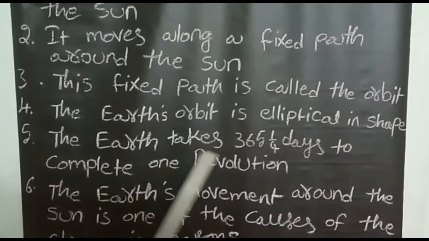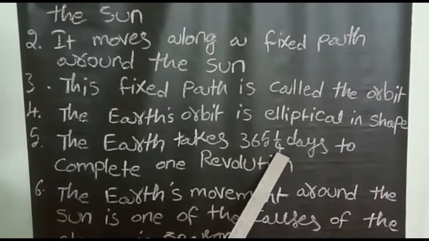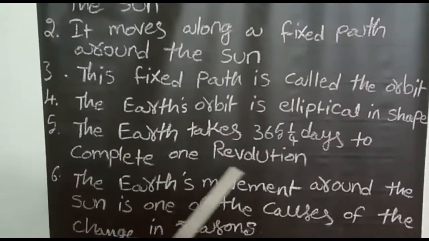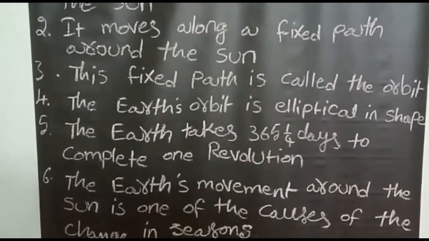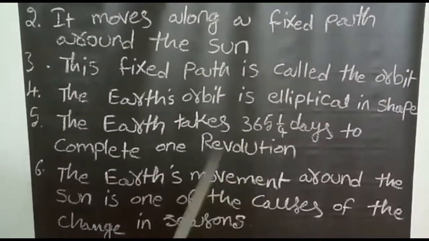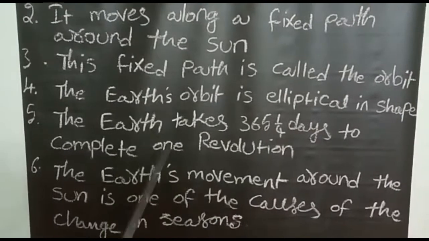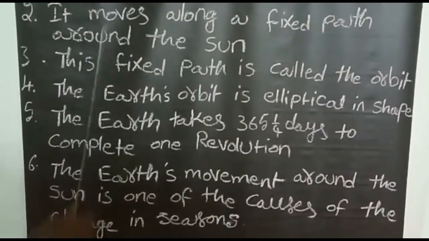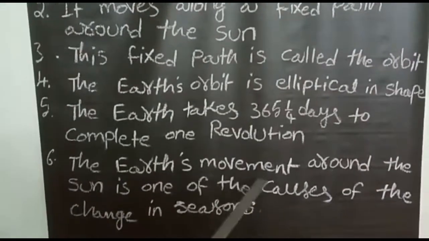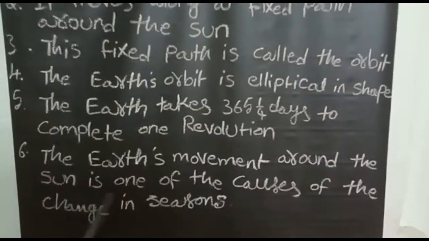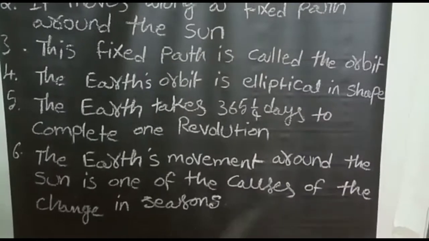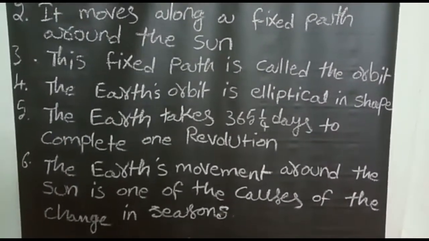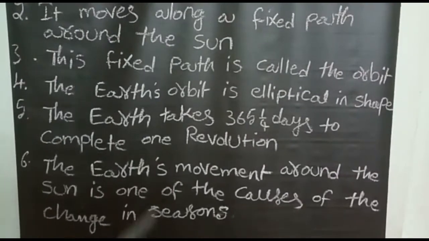The Earth takes 365 and 1/4 days to complete one revolution. That means it will take 1 year to go completely around the sun. The Earth's movement around the sun is one of the causes of the change in seasons. So seasons also change, and it is one of the causes of this movement.